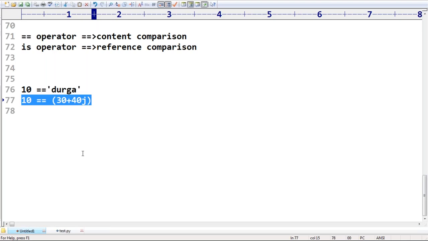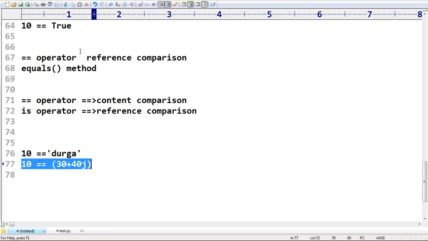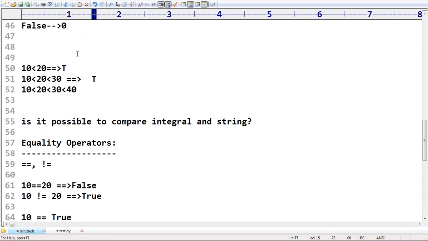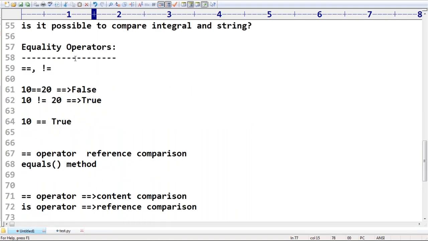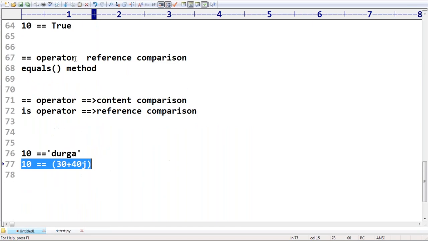Remember that. I told you about greater than, lesser than, these kinds of things. Between incompatible types you can't use them. By mistake, if you try to use them, immediately you get an error. But equality operators you can use anywhere, even for incompatible types. If the content is not the same, then automatically it's going to tell false. We never get an error.